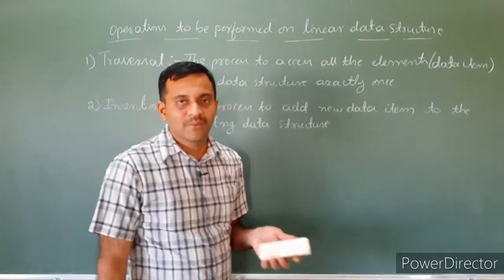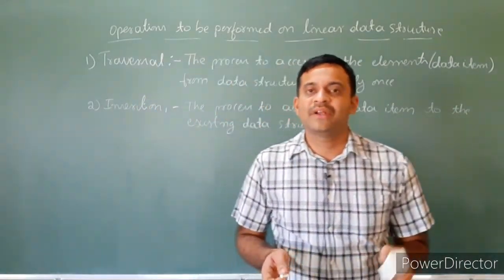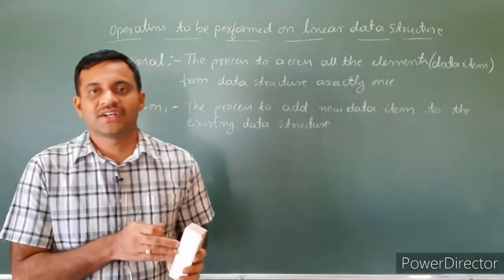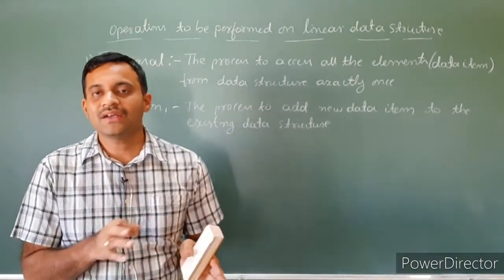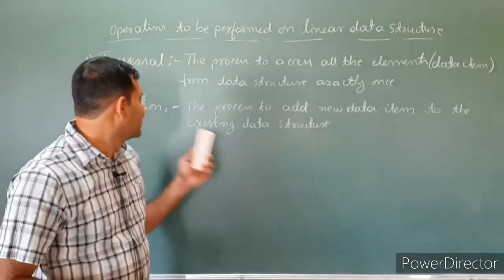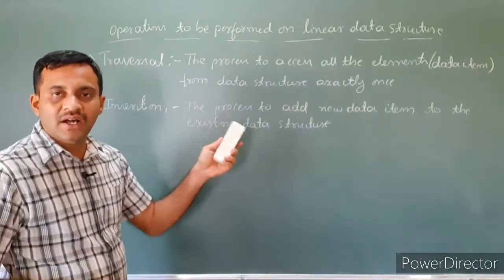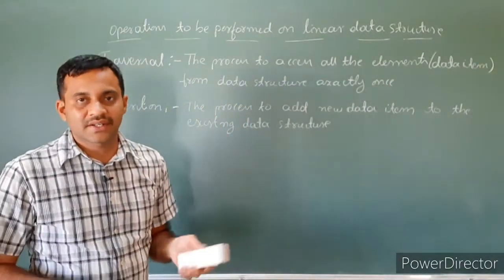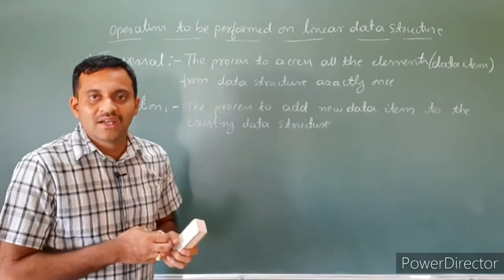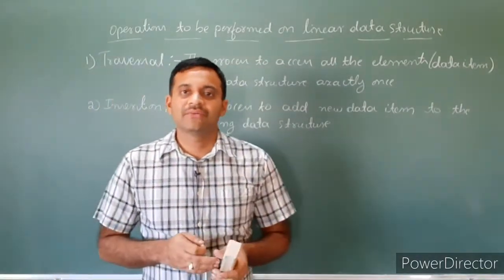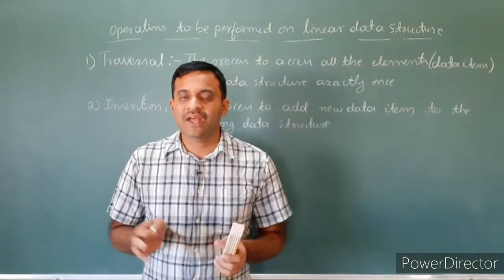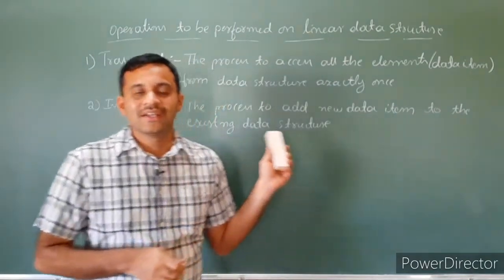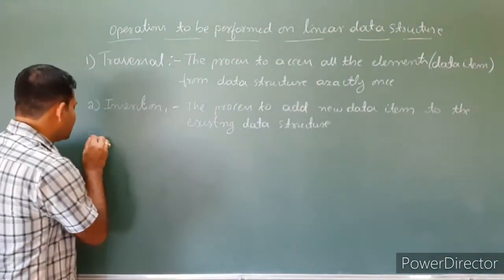Here we have to insert an element at the beginning, or at the end, or at a given position. So these are the 3 possibilities to add a new item. That is called insertion, adding a new data item. Data items are the elements. If it is an array, there is a homogeneous collection of elements. For this homogeneous collection of elements, we have to insert a new data item. That is called insertion.